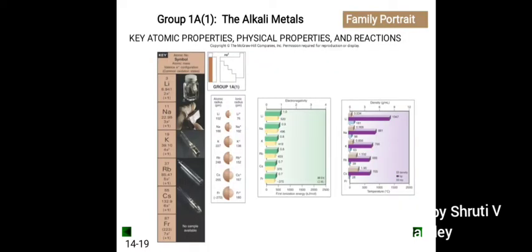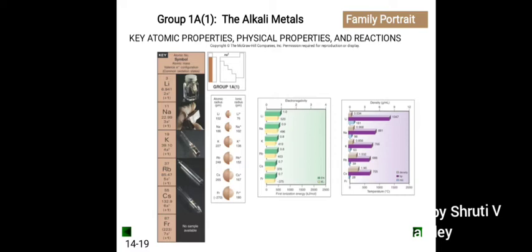As we can see in the electronic configuration, both hydrogen and alkali metals have only one electron in their outermost orbit. Consider hydrogen, lithium, sodium, potassium, rubidium, cesium and francium. Each has the same number of valence electrons, that is 1 in their valence shell. Valency: all alkali metals including hydrogen have valency 1. Ion formation: each of them can form a cation, that is a positive ion, by loss of one electron. As such, all these elements have electropositive character.